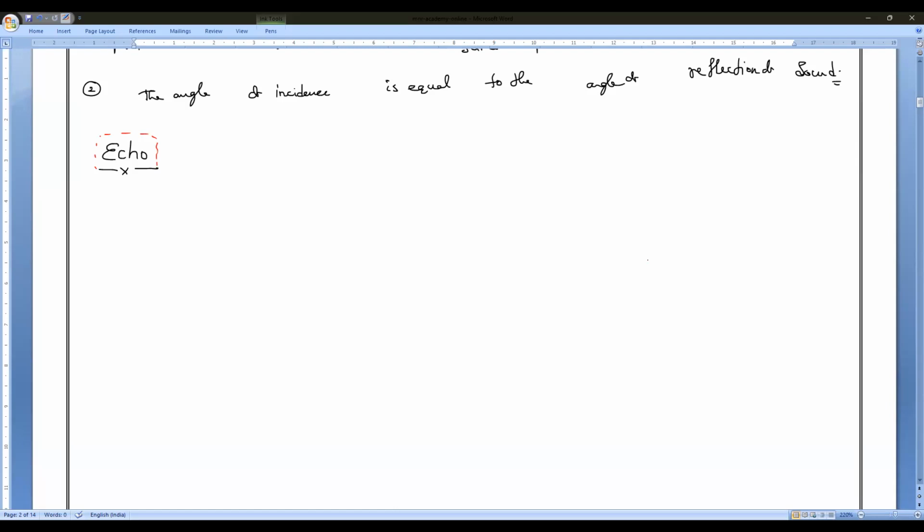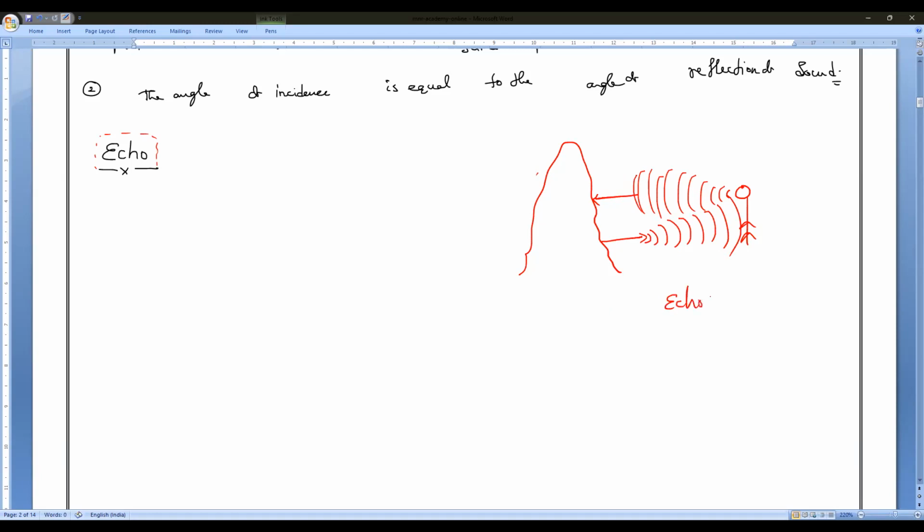So for example, let me consider there is a mountain or hilly region, and suppose I am the person standing here. So I am speaking now. My sound will travel and hit the mountain. From the mountain, my same sound will be reflected back and reach me. So what do we call this, everybody? Echo. Okay. So echo is produced by hilly areas.